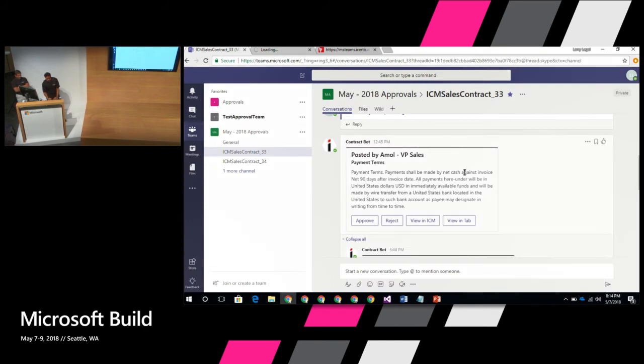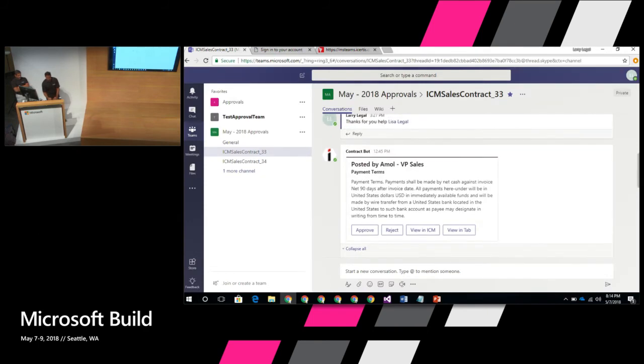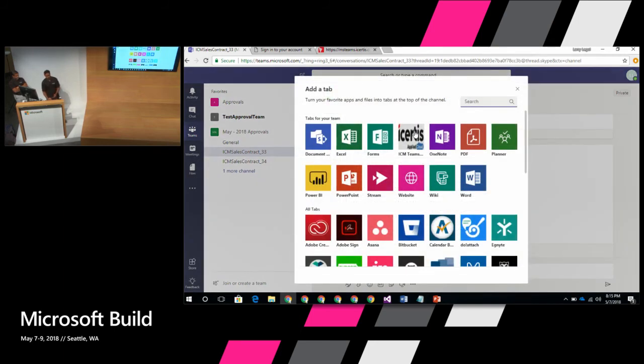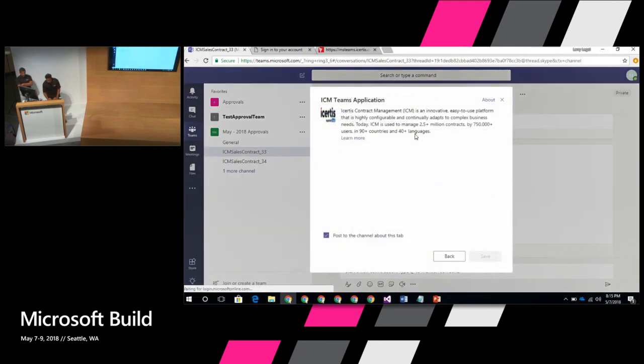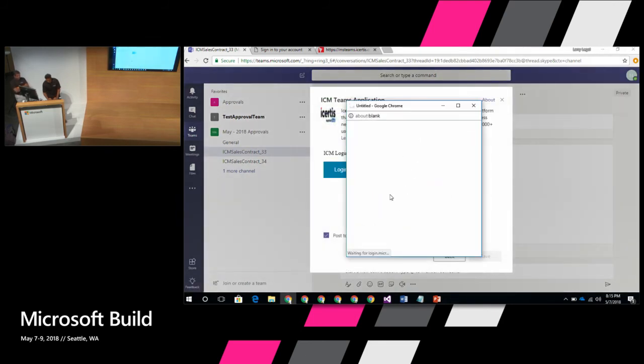The other interesting option is that Teams provides an easy, pluggable way where you can have the whole canvas of your third-party application embedded into Teams, which is a very cool thing. So you could just say add a tab. Since it's demo purposes, you're just going to pick from here, but ideally you would pick from the store. And you would say login.